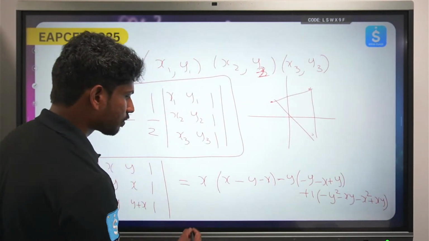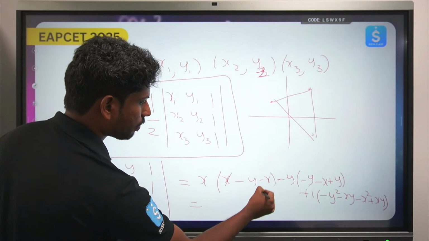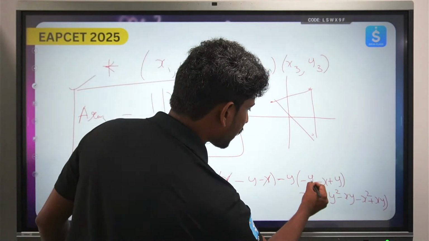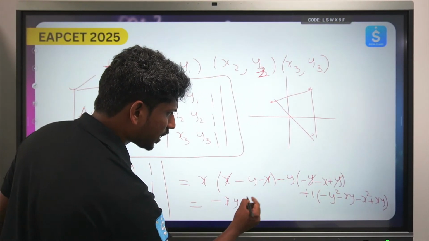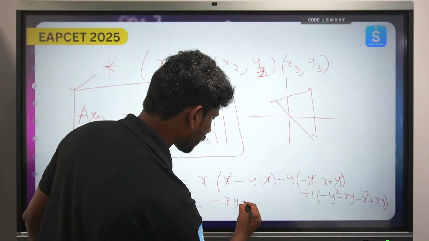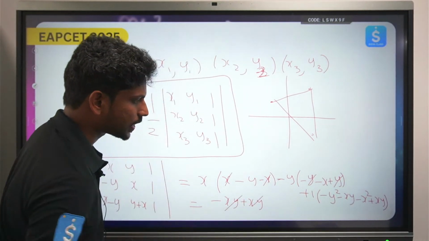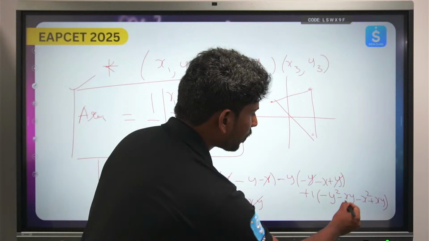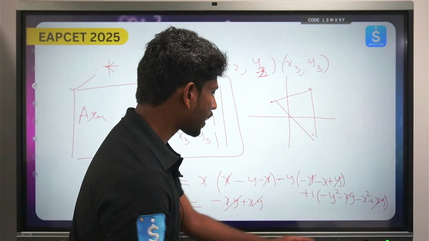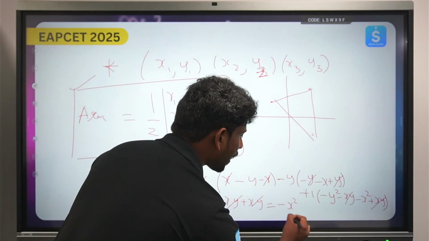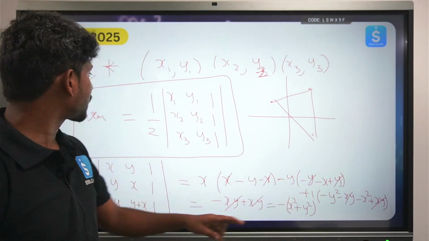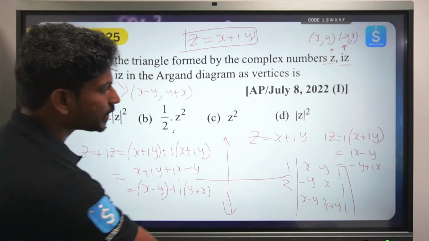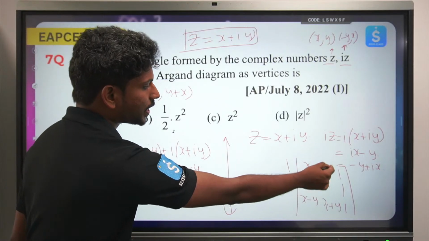Okay, so here x and minus x I can cancel, and minus y and plus y I can cancel. So this will become minus xy, and this will become plus xy. So this minus xy plus xy also gets cancelled. So I have here also minus xy plus xy gets cancelled. So here I have minus x square minus of x square plus y square. So if I have calculated this determinant, this is nothing but minus of x square plus y square.